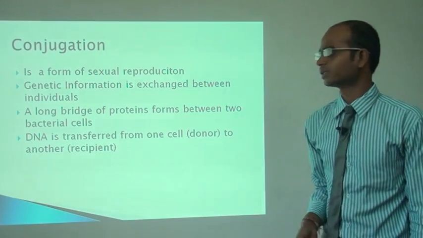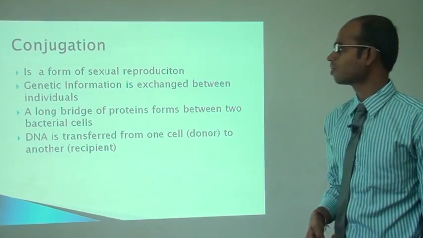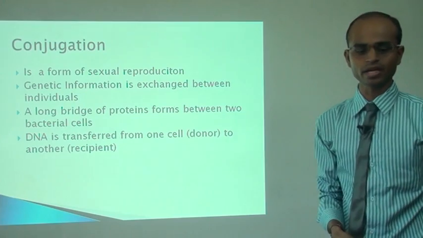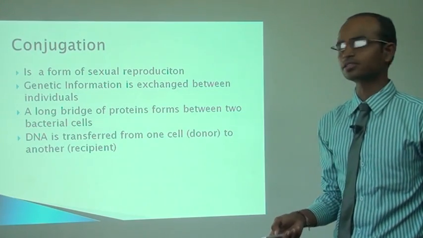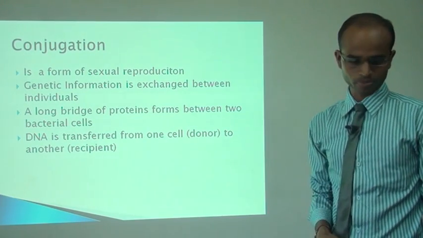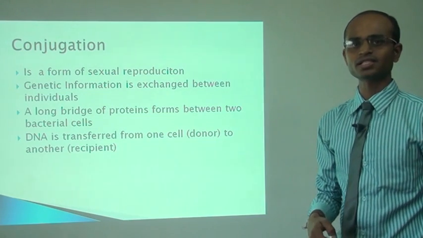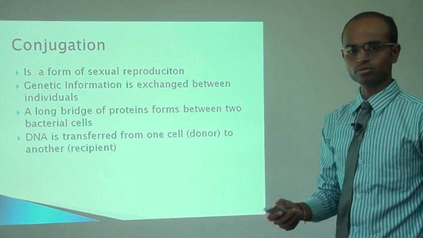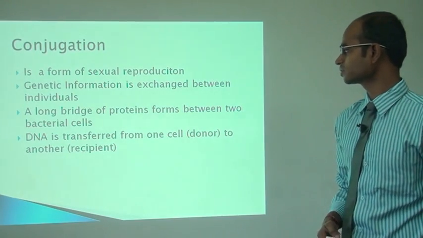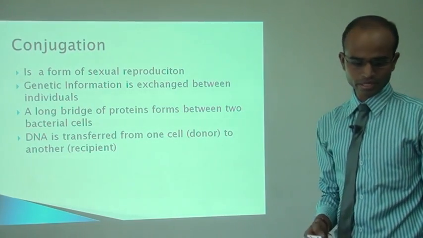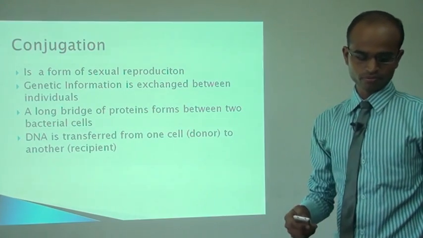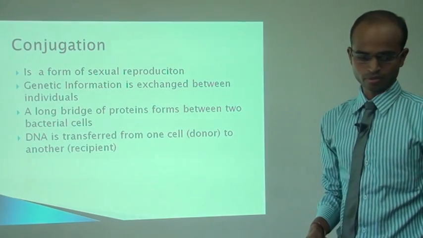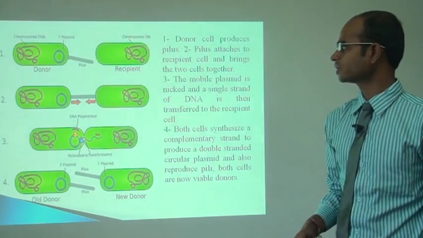Now conjugation. Conjugation is a sexual form of reproduction in which genetic information is exchanged between individuals, in which a long bridge-like structure is made between two cells, the recipient and the donor. DNA is transferred from the donor cell to the recipient cell.